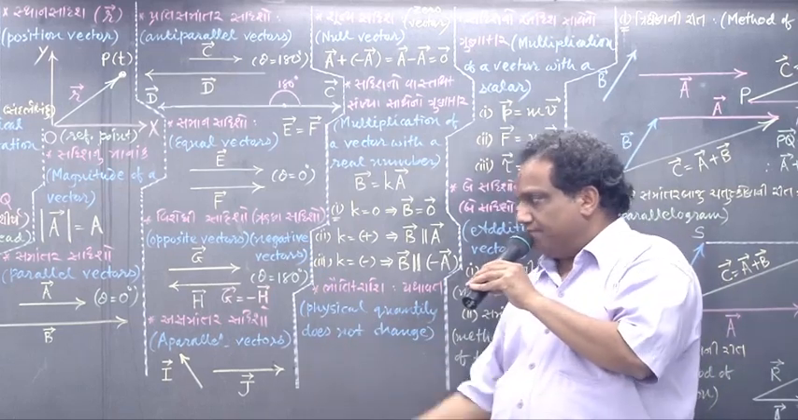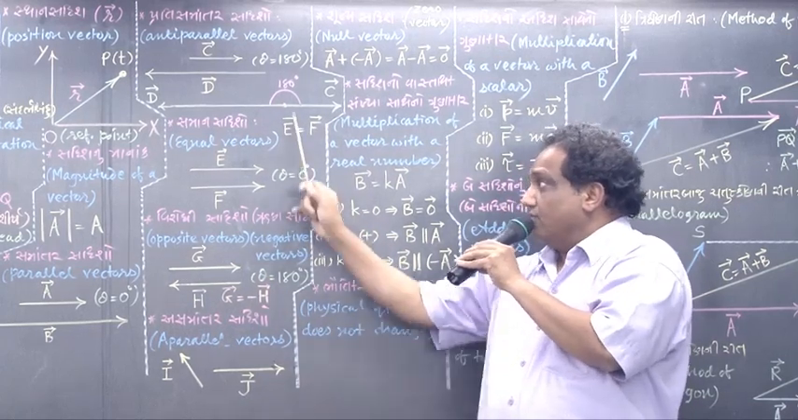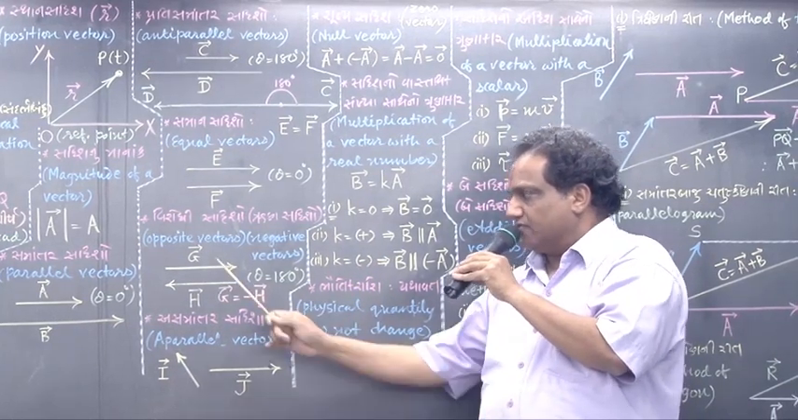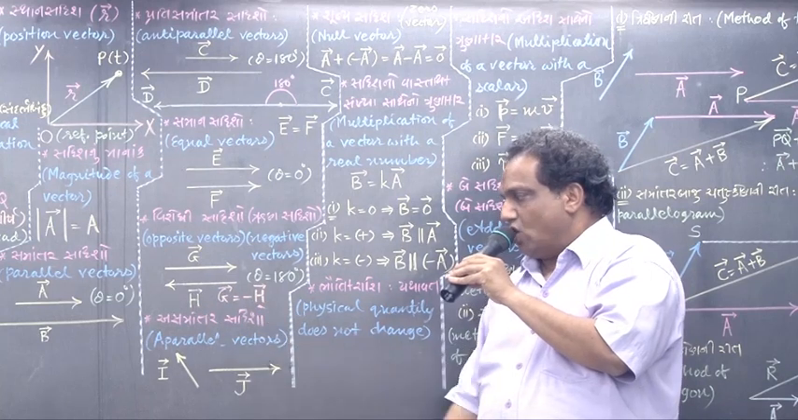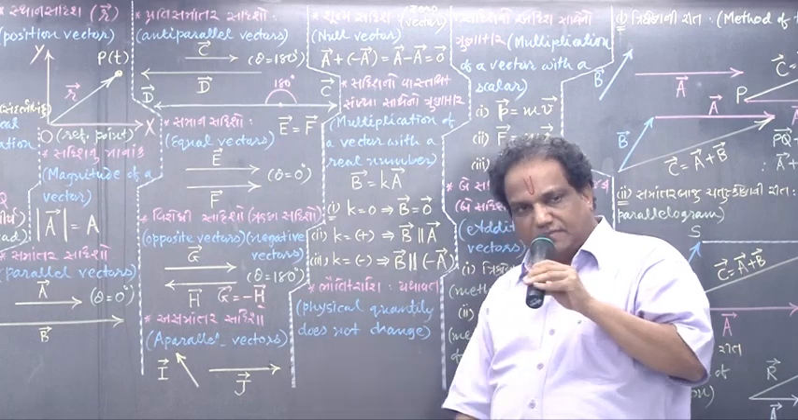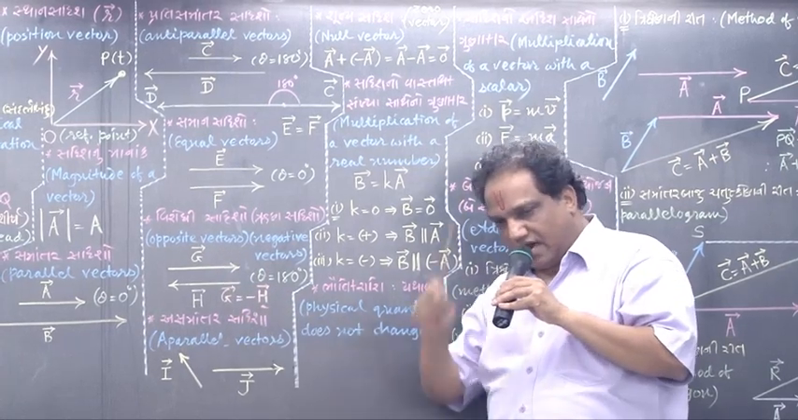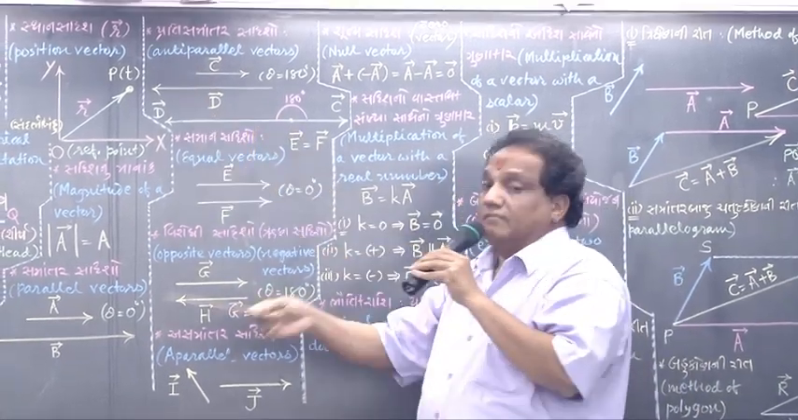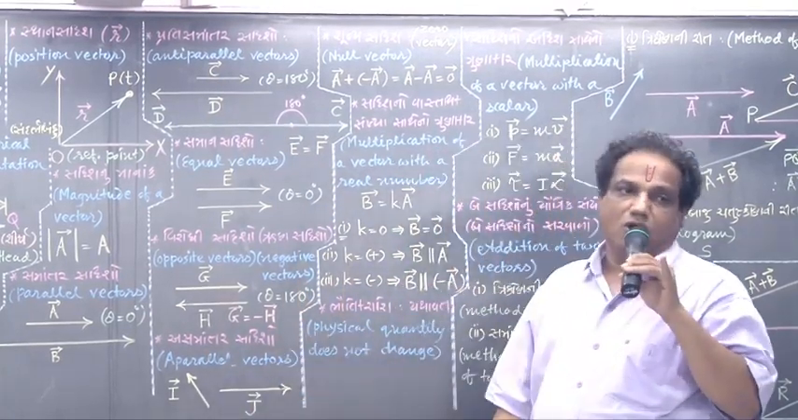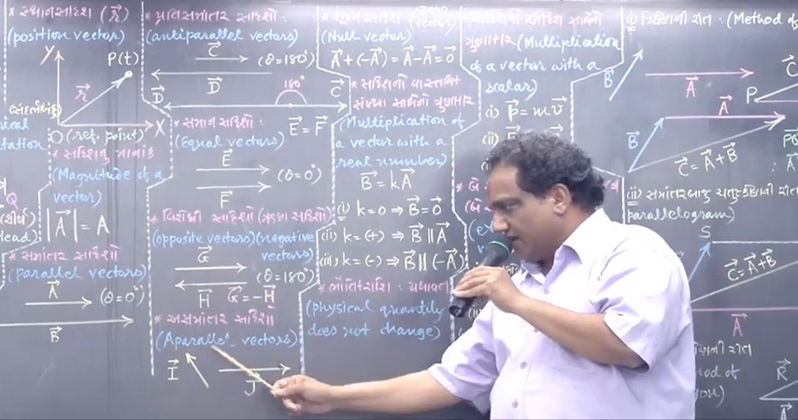What about the angle between them? Because they have opposite directions, the angle would be 180 degrees. How would you write opposite vectors mathematically? This way: vector G equals minus of vector H, or vector H equals minus of vector G. Simple. Here also that statement you can repeat: all opposite vectors are definitely anti-parallel, but all anti-parallel vectors need not be opposite vectors.